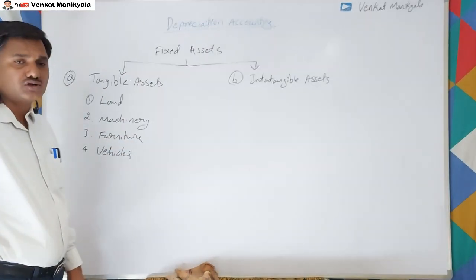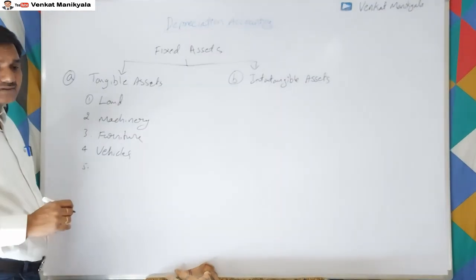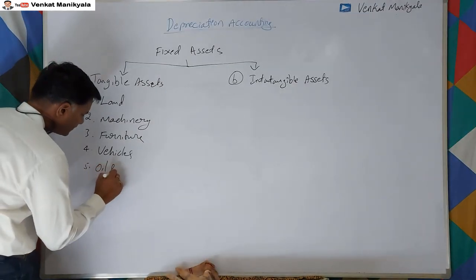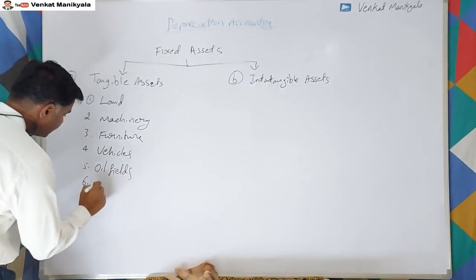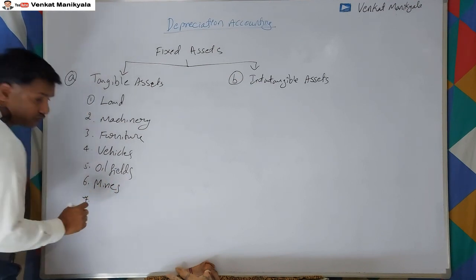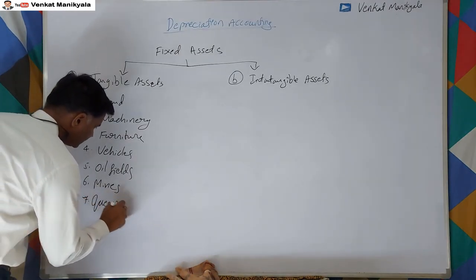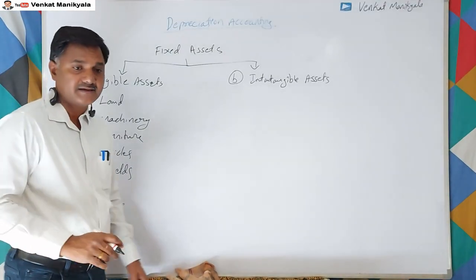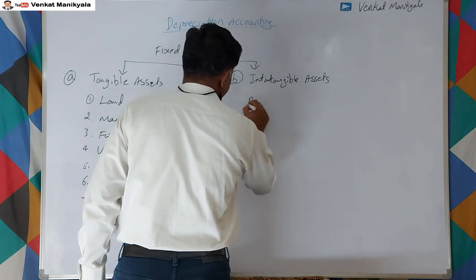These are certain kinds of fixed assets, and we have certain kinds of natural fixed assets also. Those are oil fields, mines, and quarries.